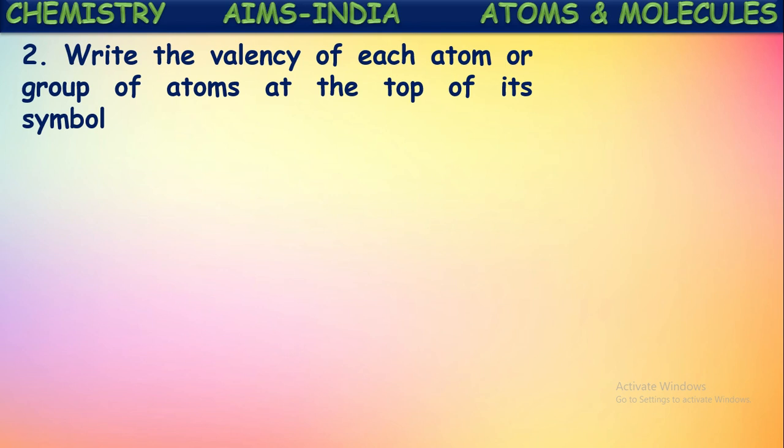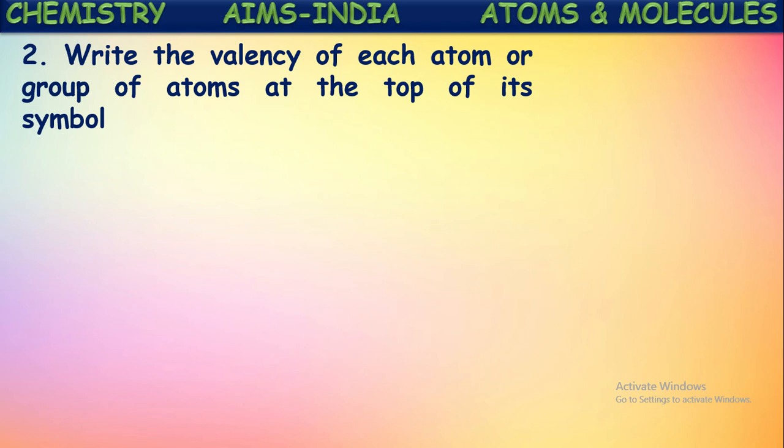Write the valency of each atom or group of atoms at the top of its symbol. Now, after writing the symbols of those positive and negative ions, remember the positive or negative ion may be a radical also. What does radical mean? It might be a group of atoms with a certain charge. So then the complete formula of that radical should be written as an ion.